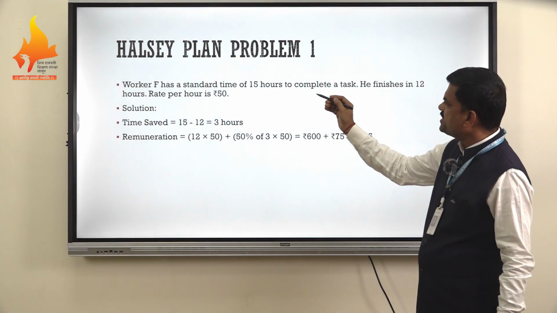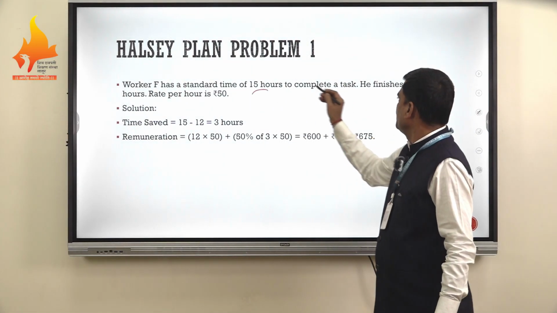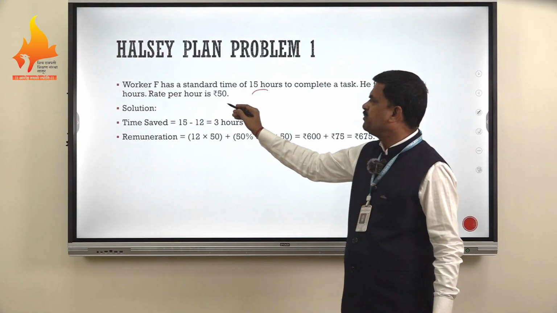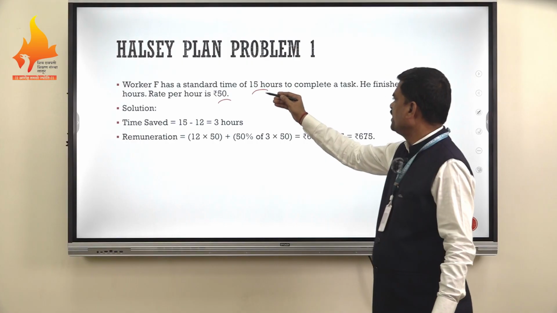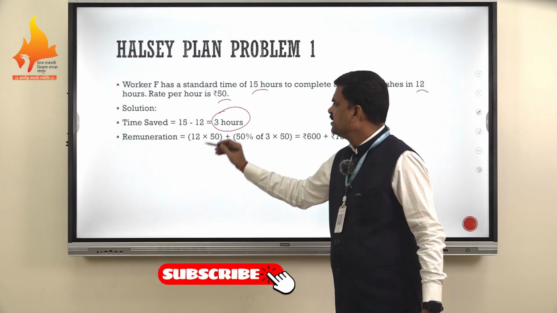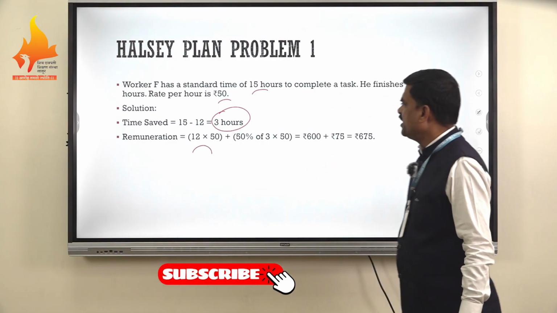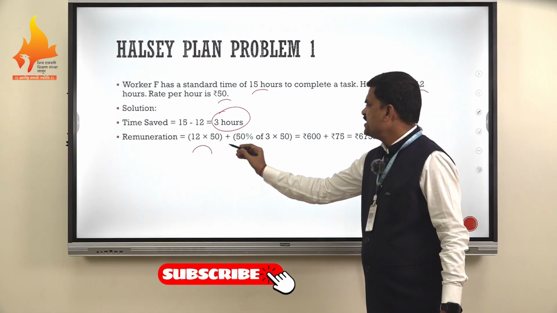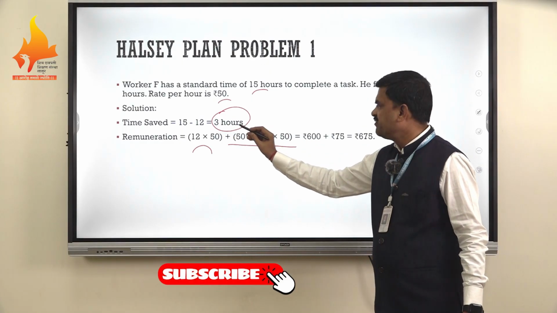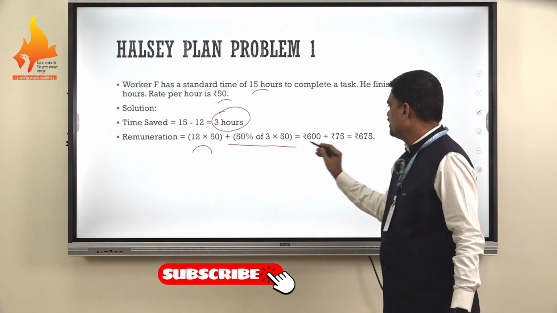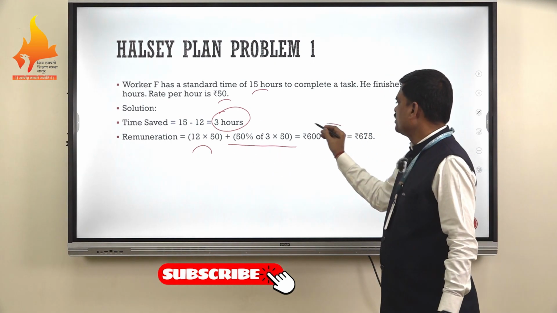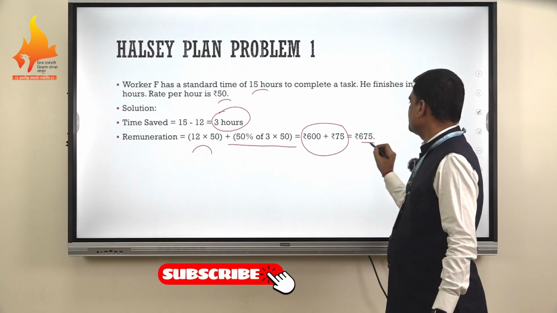Under the Halsey plan, the problem is: worker is Mr. F. He has a standard time of 15 hours. He took 12 hours to complete the job and the rate per hour is 50. So he saved 3 hours, 15 minus 12. Basic wages will be 12 into 50, that is 600, and the incentive wages will be 50% of time saved, that is 1.5 hours into 50, that is 75.